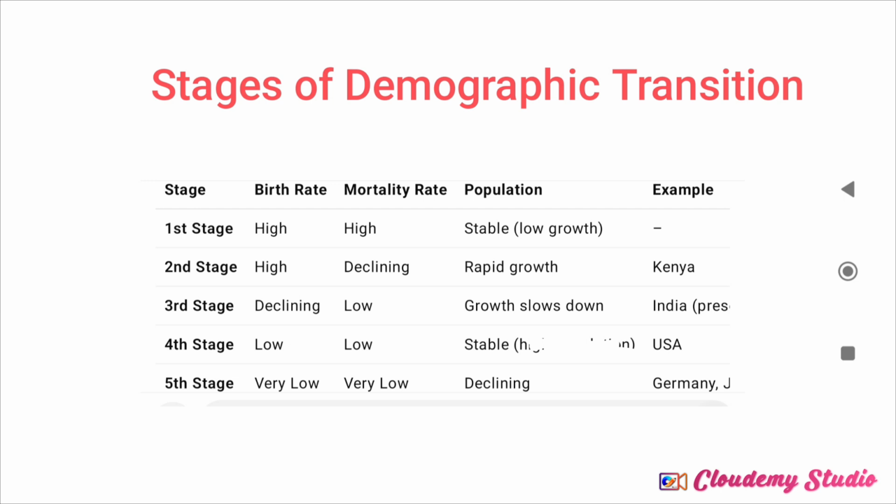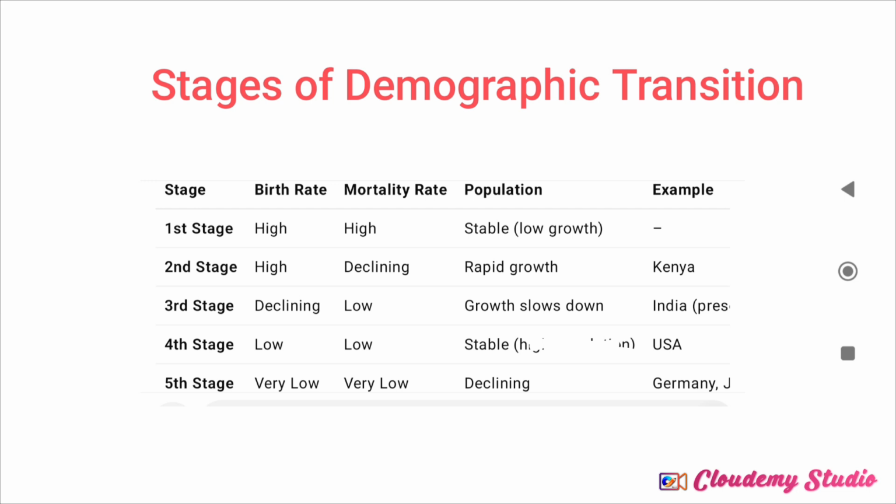Now, if you look at the stages, you'll realize that in the first stage birth rate is very high and mortality rate is very high, which is the nature of a very poor country that lacks basic health infrastructure. And the fifth stage is of a very rich, very developed country. Now, in the first stage, the birth rate will be very high. Also, the mortality rate will be very high, as we discussed, since it lacks basic health infrastructure. So both birth rate and mortality rate cancel each other, and population will be stable. But this is like a bad stable.